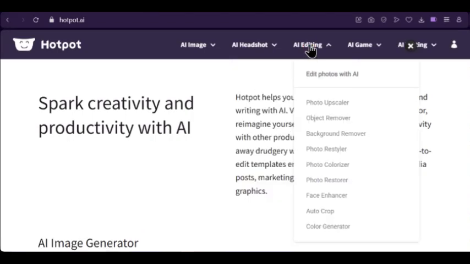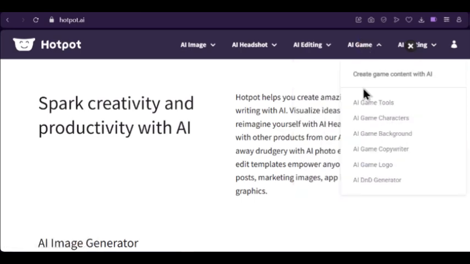We also have, under AI editing, you can edit photos with AI: photo upscaling, object remover, background remover, photo restyler, photo colorizer, photo restorer, face enhancer, auto crop, color generator. We also have an AI game section where you can create game content with AI: AI game tools, AI game characters, AI game background, AI game copywriter, AI game logo, AI D&D generator.